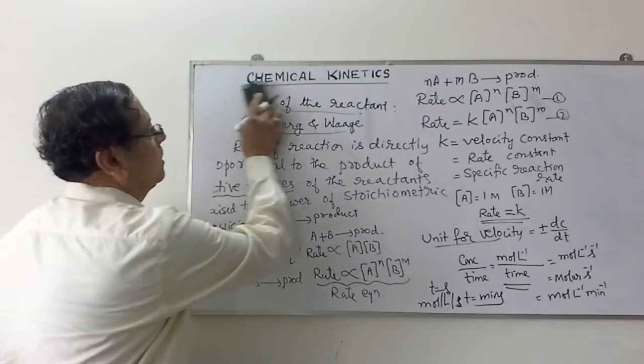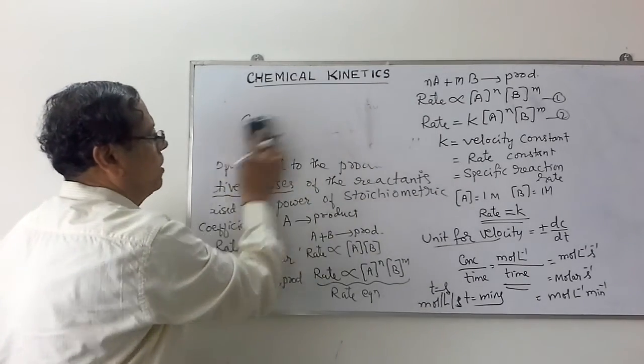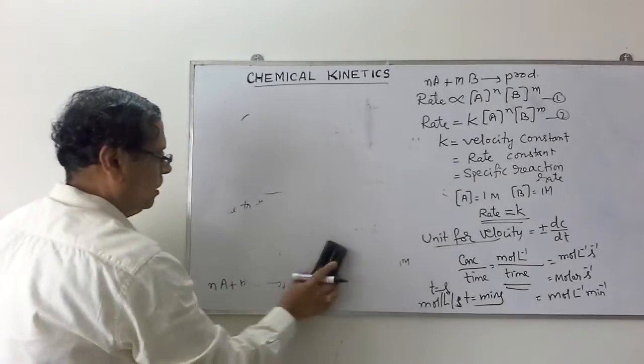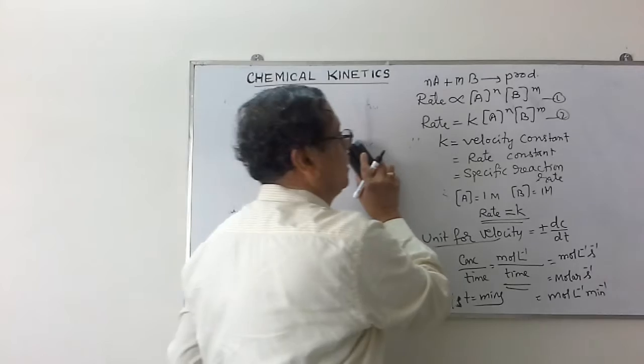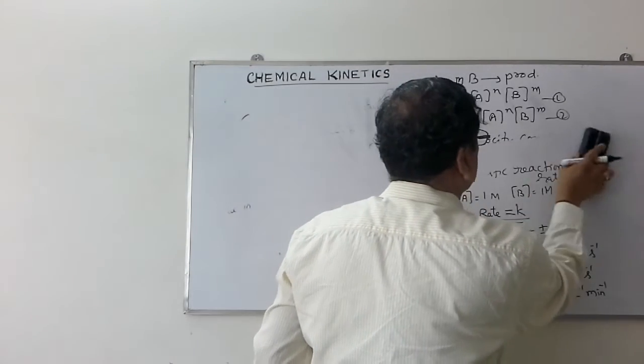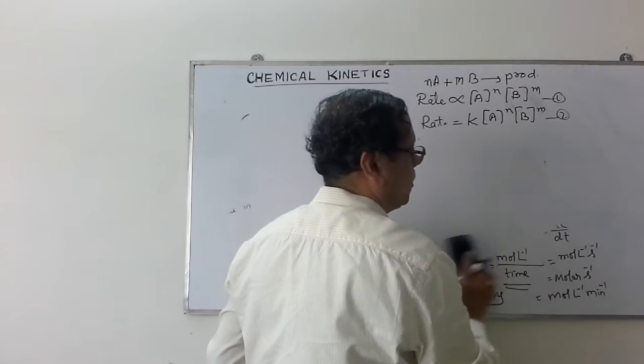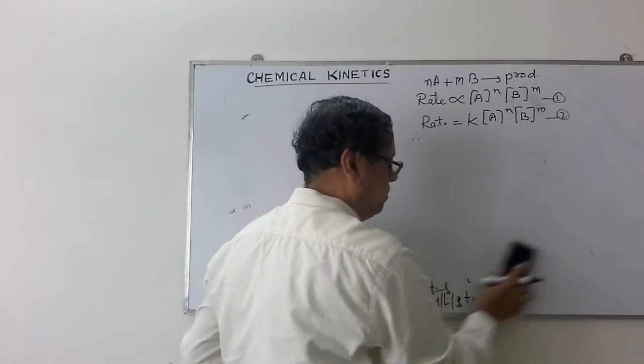Now let us consider the unit for the velocity constant. Rate of a reaction is indicated as A to the power n, B to the power m.